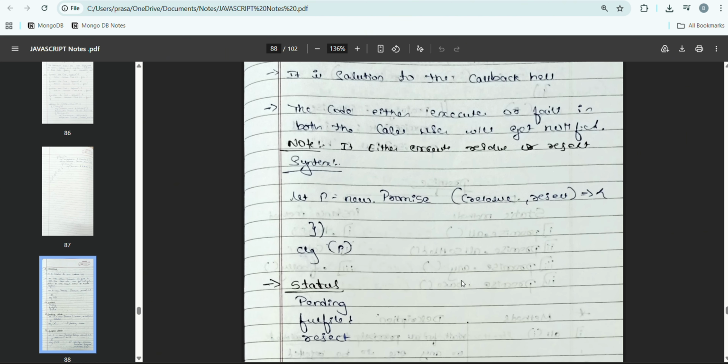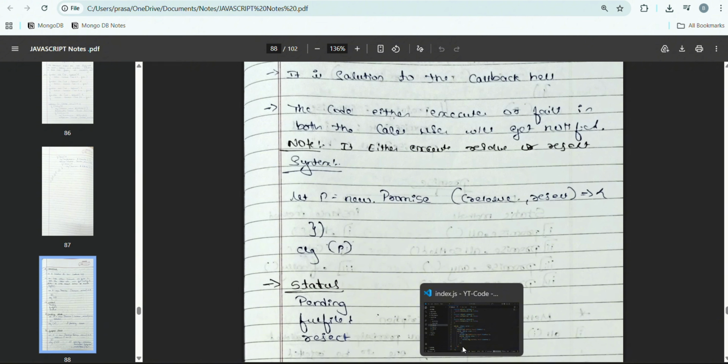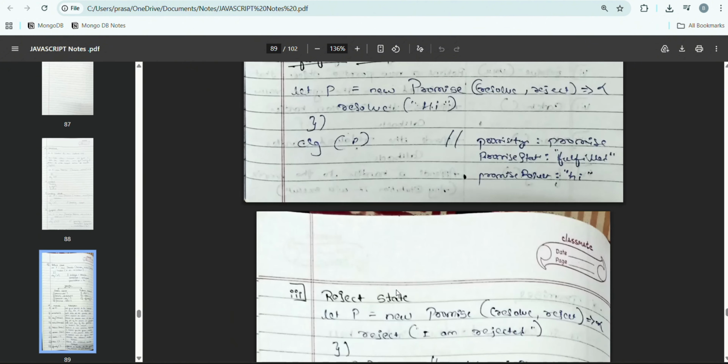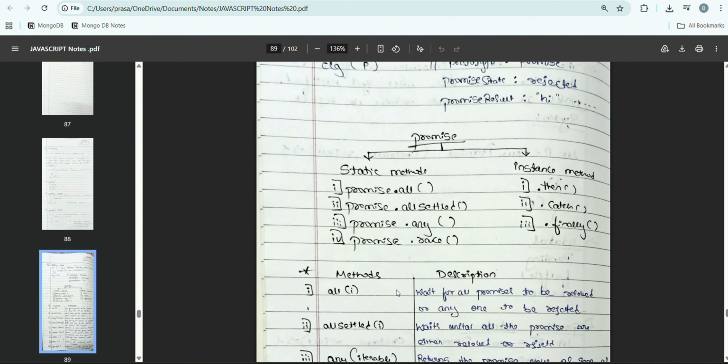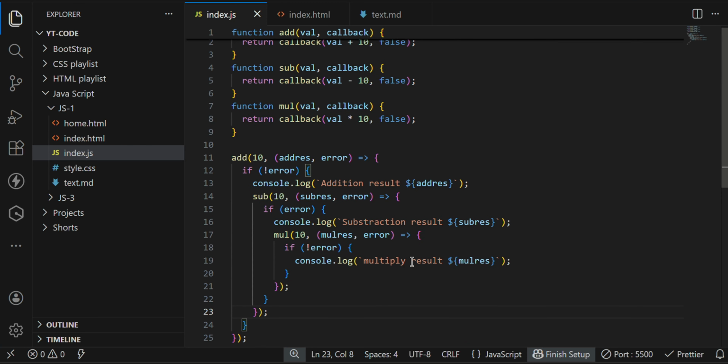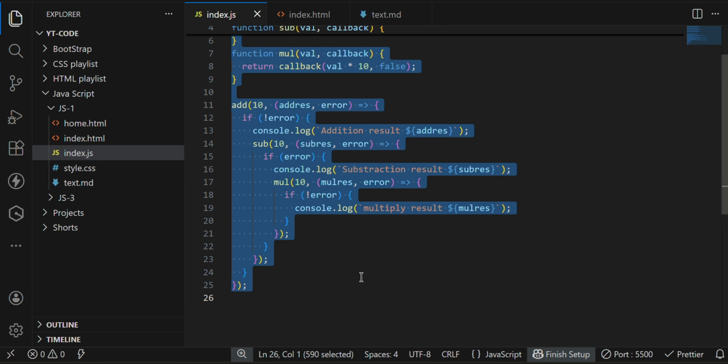Okay, syntax. We will directly go to our code. But before going to the code, we will glance at the concepts inside promises. They have static methods and instance methods. First we will learn about what promises are, then we will come to the static methods and then the instance methods.